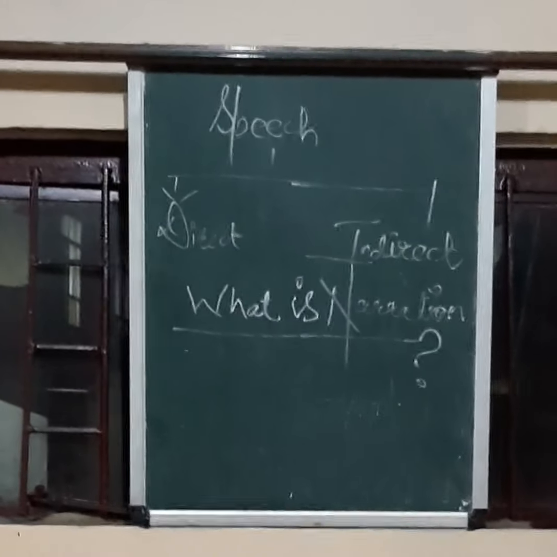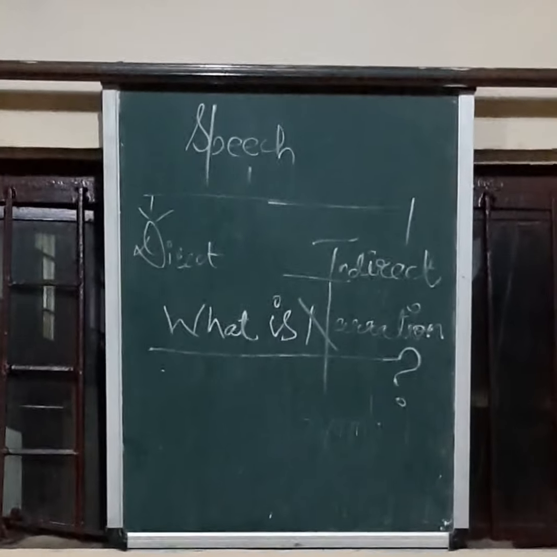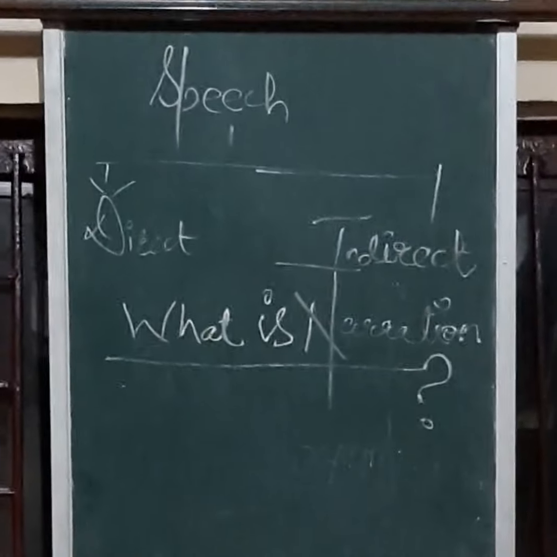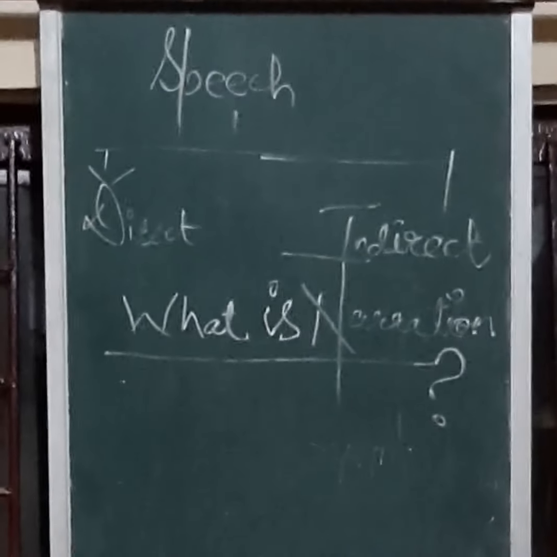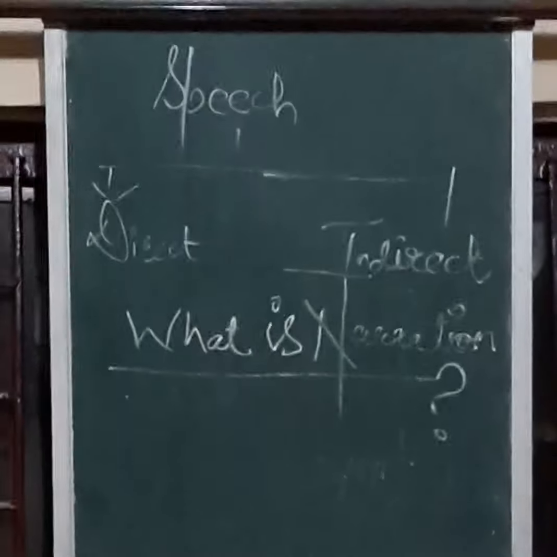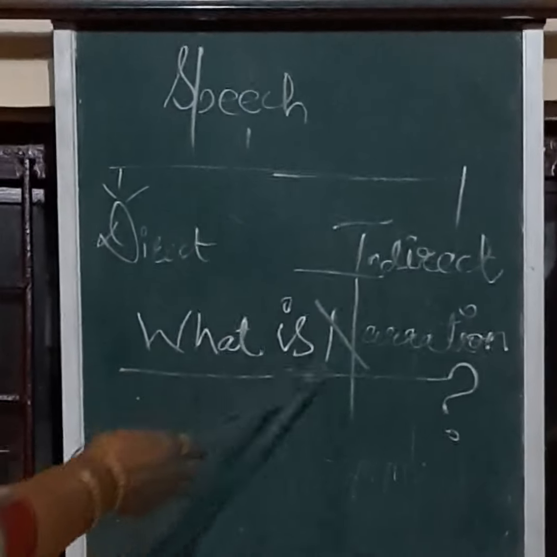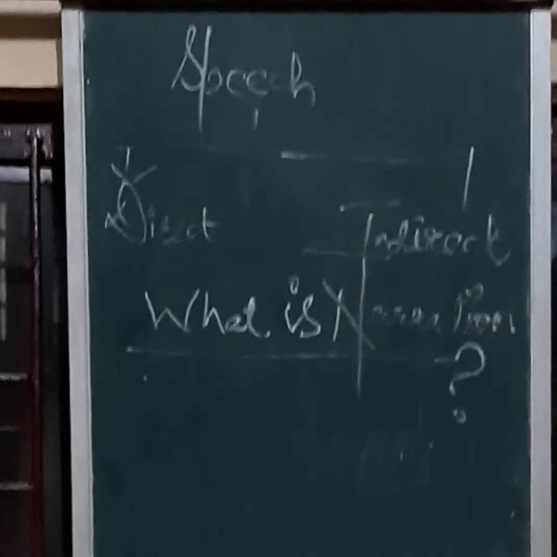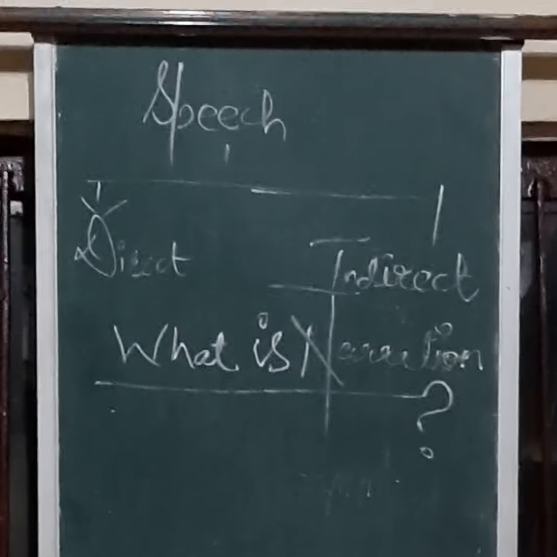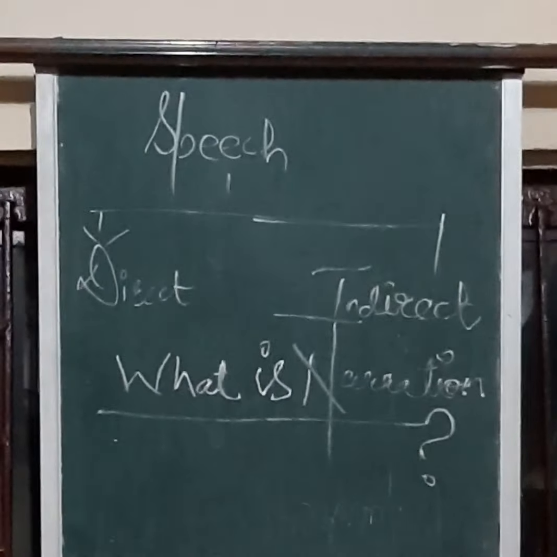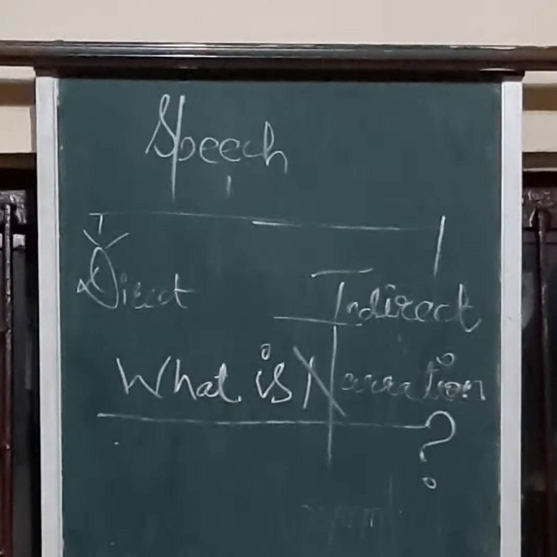Dear students, today in this video we will learn about direct and indirect speech, or sometimes referred to as direct and indirect narration. So what is narration? Narration is an act of representing the words of a speaker. That is how you are representing the way the person has spoken. And there are two main ways of reporting the words of a speaker, and those two main ways are direct and indirect speech. Let's look into each of them in detail.